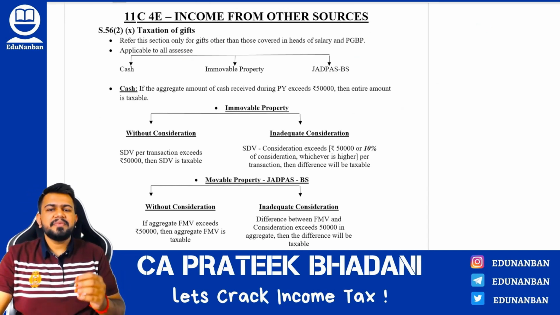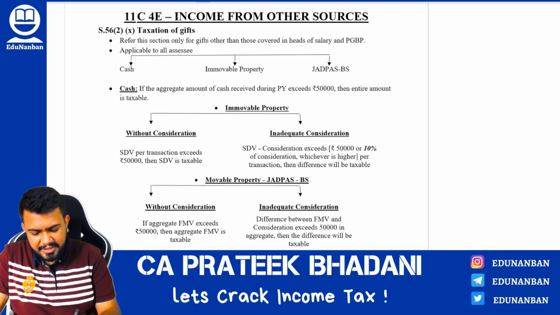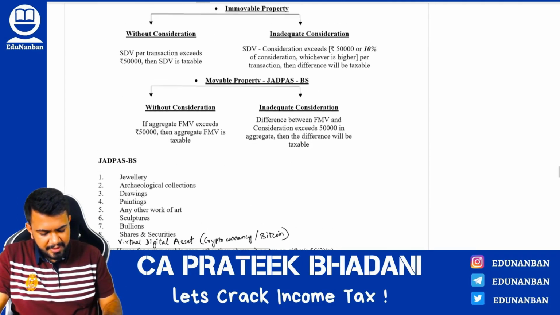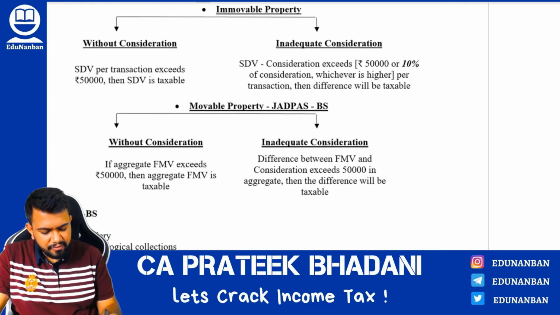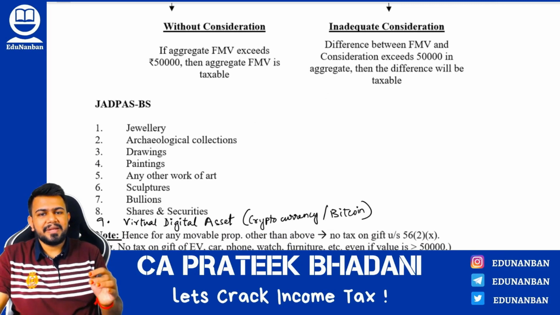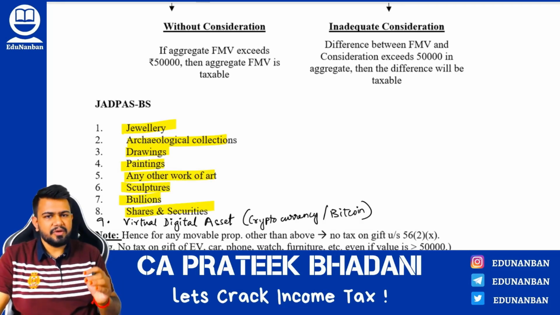In income from other sources, there is only an amendment in section 56(2)(x), that is taxation of gifts. First amendment is in case of movable property. We learned that in case of movable property, this section is applicable only if the movable property is jewelry, archaeological collection, drawing, painting, any other work of art, sculpture, bullion or shares and securities.